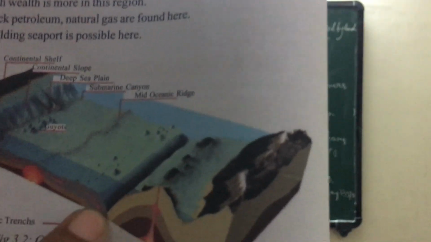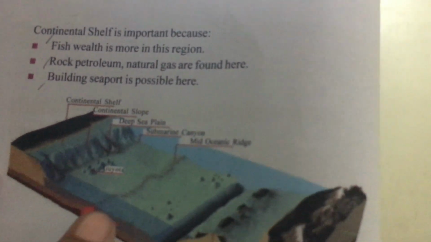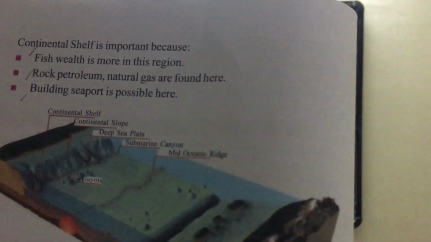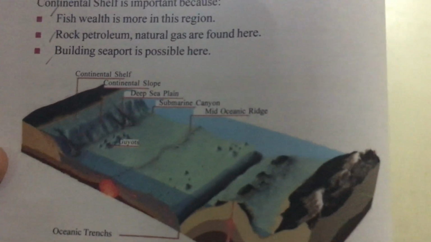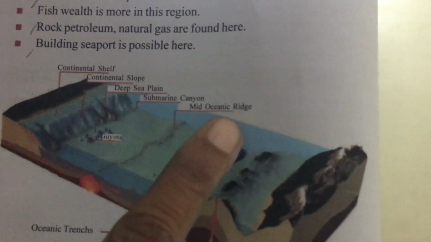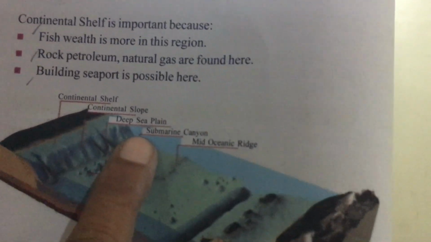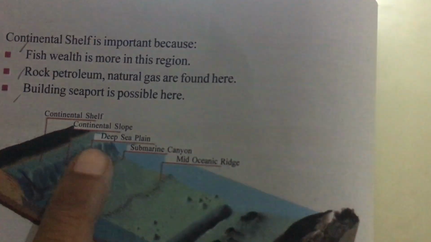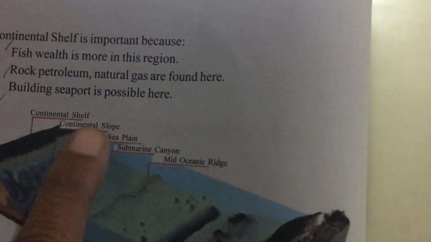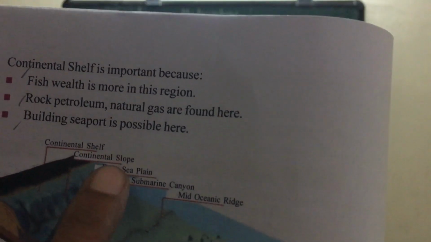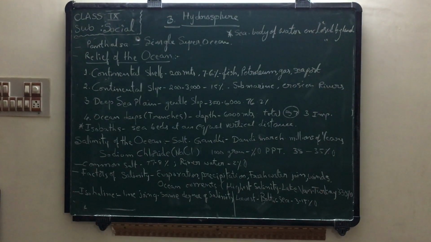So here are the oceanic trench, mid-oceanic ridge, submarine canyon, deep sea plains, continental slope, continental shelf. These are the reliefs of the ocean. Next one, look at boys, girls, isobaths.